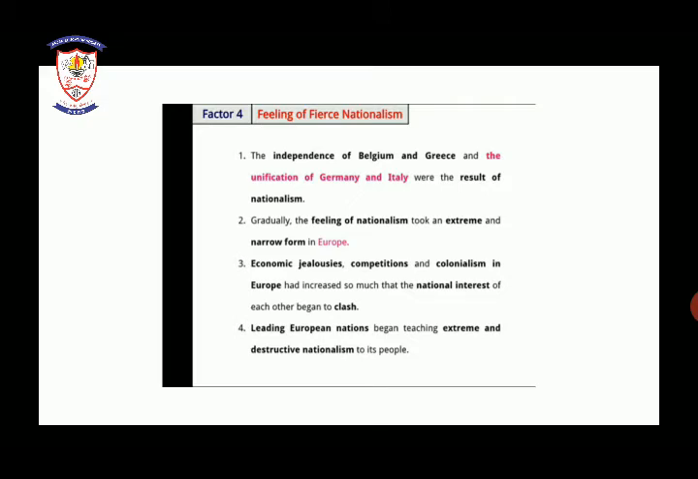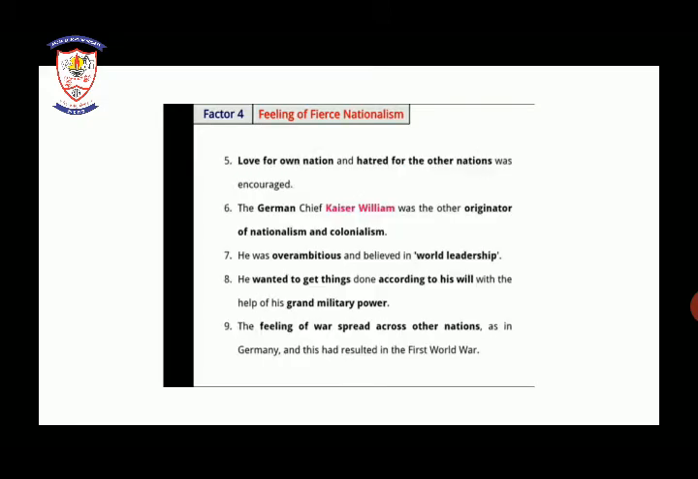Leading European nations began teaching extreme and destructive nationalism to their people. Love for one's own nation and hatred for other nations was encouraged. Means that all the people were mainly encouraged to love their own nation and hate other nations.